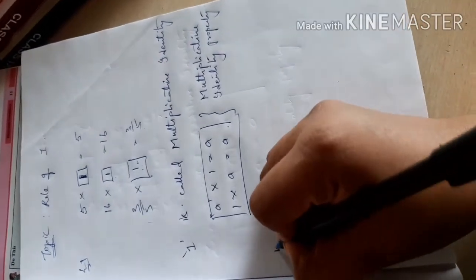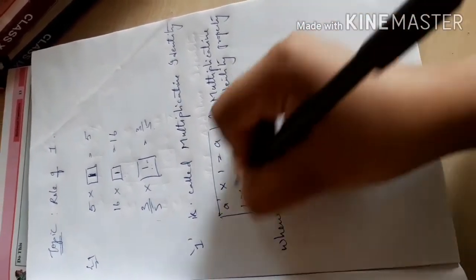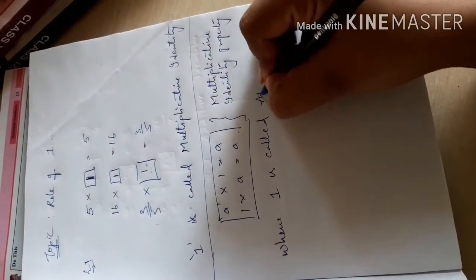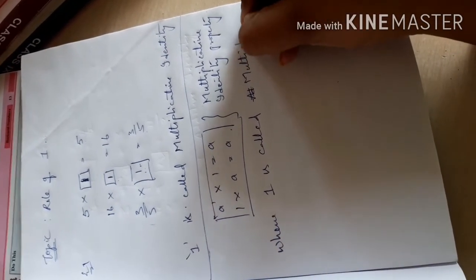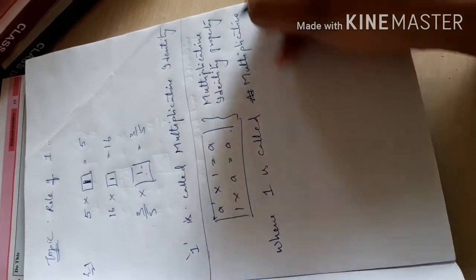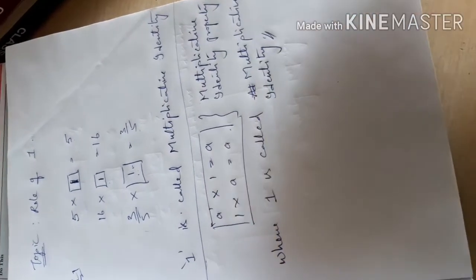Where 1 is called multiplicative identity. Clear? Questions.